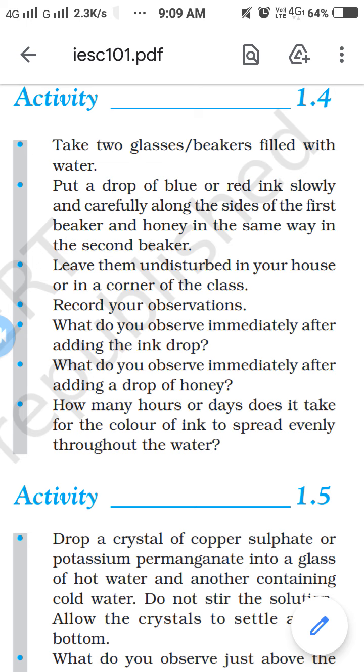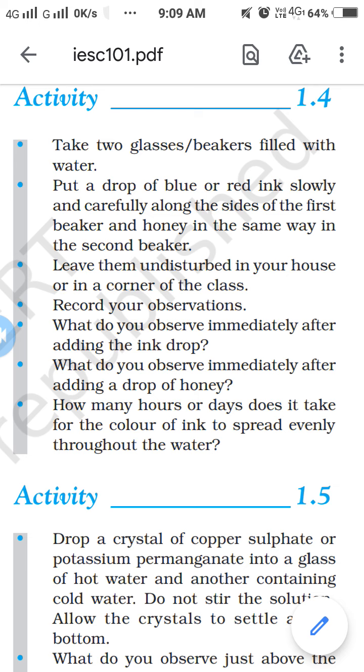Particles of matter are continuously moving. Activity 1.4. Take two glasses or beakers filled with water. Put a drop of blue or red ink slowly and carefully along the side of the first beaker, and honey in the same way in the second beaker. Leave them undisturbed for some time.